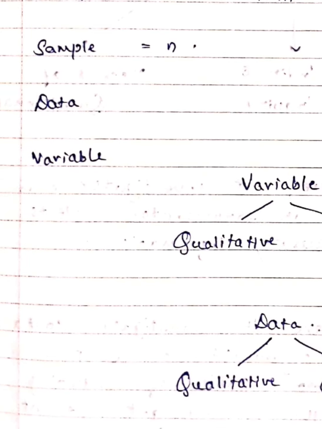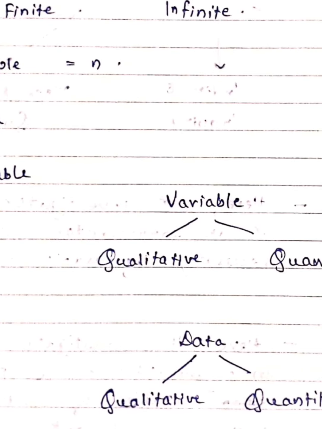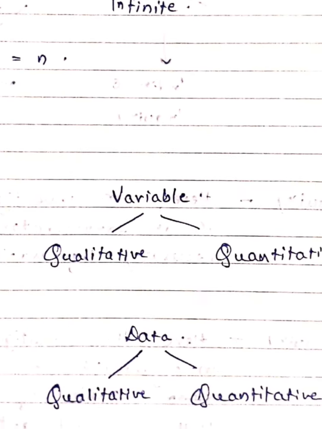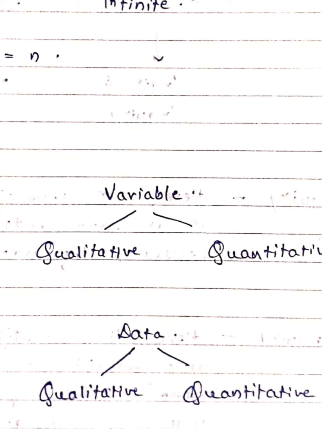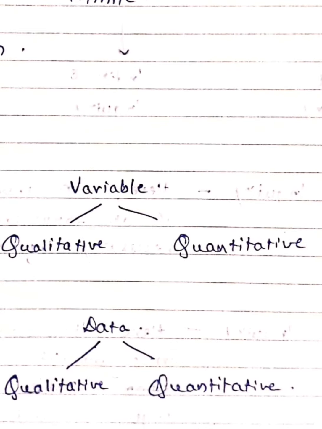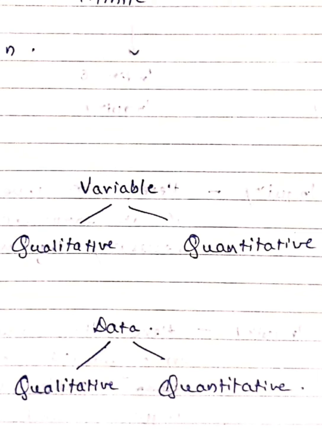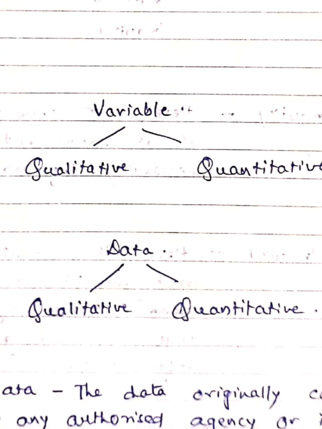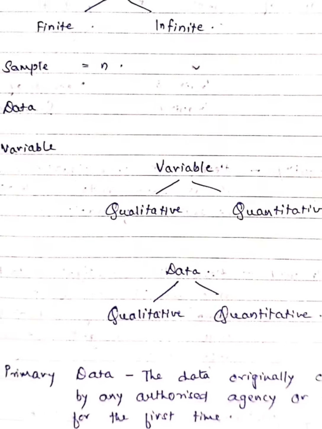After that, we even saw what we mean by a variable. We had seen that when the units under study have certain characteristics, they are regarded as variables. And variables are also of the qualitative type and the quantitative type. Qualitative variables are those in the form of quality, having certain characteristics, and obviously the variables which you can count are quantitative variables. That is what we talked about for variables.